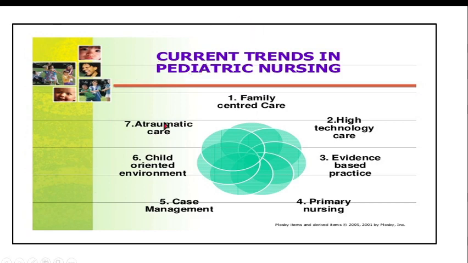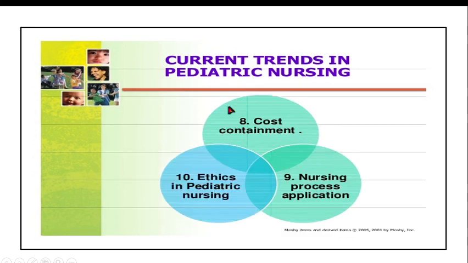Now in this video we are going to study two things. One is child oriented environment and second is high technology care. These are the other trends, a repetition of the same slide which I had shown in the previous ones.